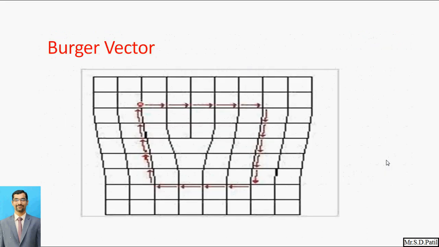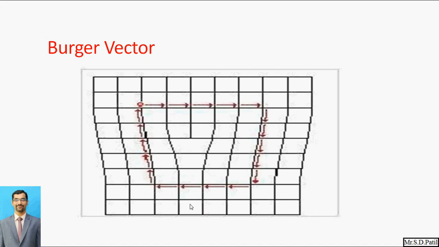So here we have to draw the rectangle. Here we can see the Burgers vector. Suppose this crystal is normal, we draw the rectangle. After the deformation, the same sort of deformation occurs in that rectangle along with the crystal structure. So this gives us the magnitude as well as the direction of the dislocation.